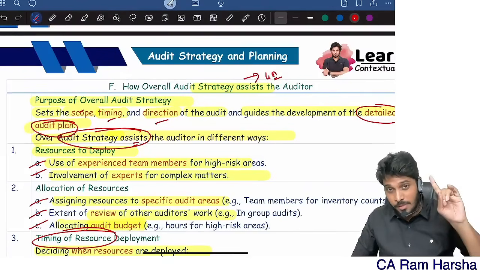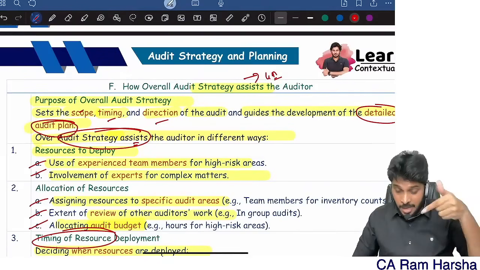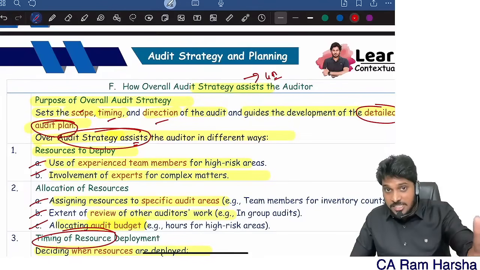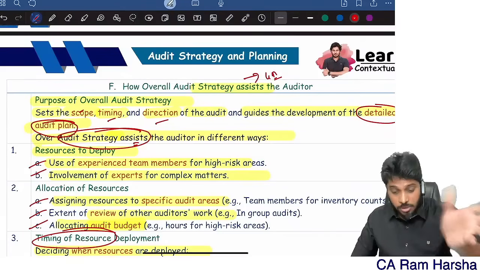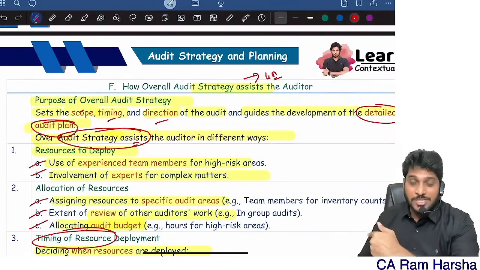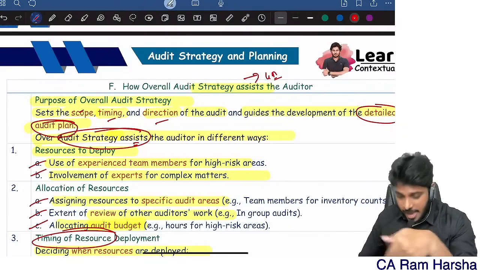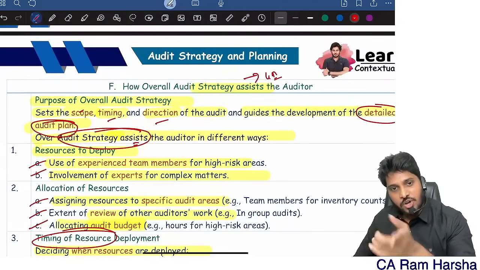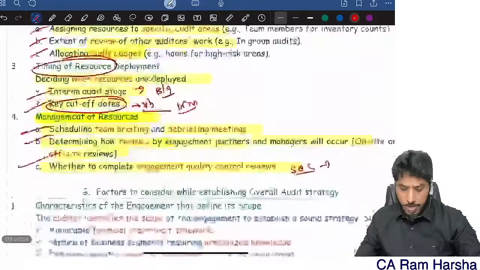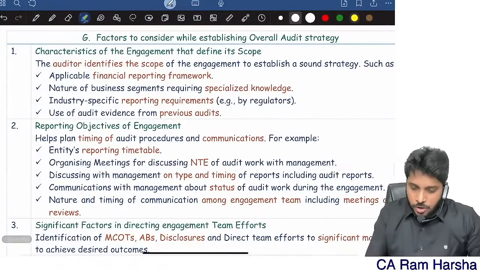Remember, benefits of planning, that is different. Benefits of audit strategy, the answer is different. Be careful. There is a high possibility that a student might write the same answer. Again, we have another question, advantages of program. Later we have another concept called audit program. There also we have a discussion called advantage of program. So be careful.